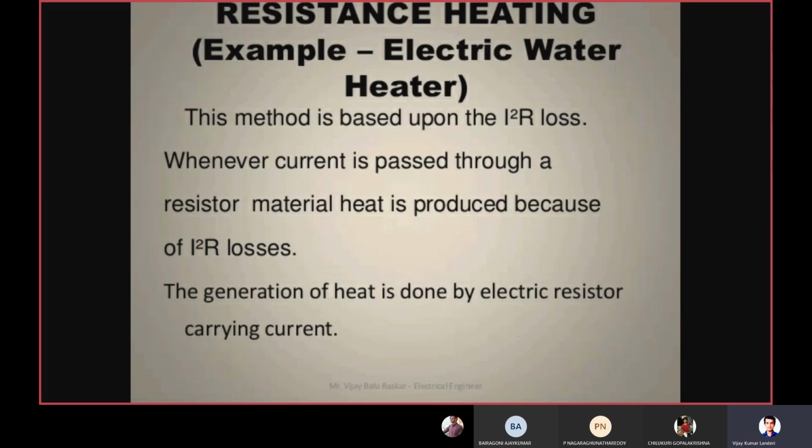Now coming to the resistance heating. Here, the best example of resistance heating is the electrical water heater. Whatever electric water heater we are making use of, that is the best example for resistance heating. This method is based upon the I square R losses. That is, whenever some current flows through a material, heat is produced in it because of the I square R losses. So the generation of heat is done by an electric resistor carrying the current. So whenever the resistor carries